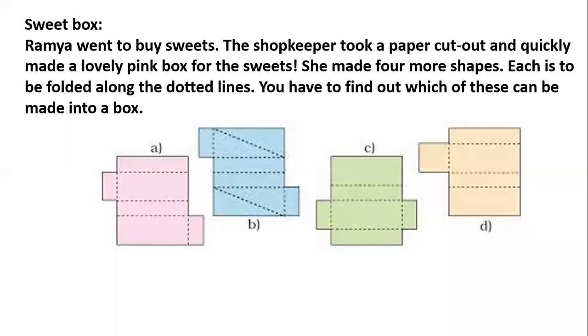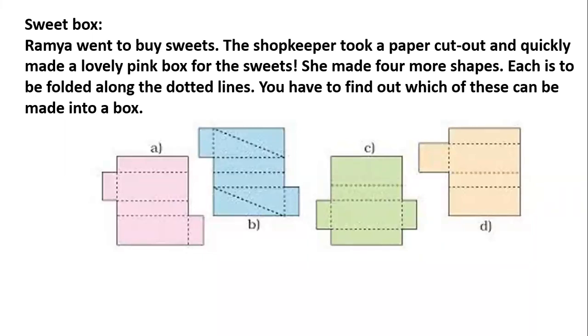D is not possible, I can say, because you have only one small square, the other square is not there. There should be a total of 6 squares.